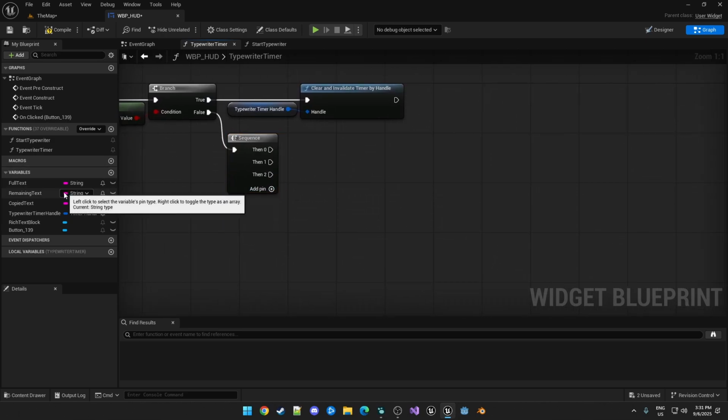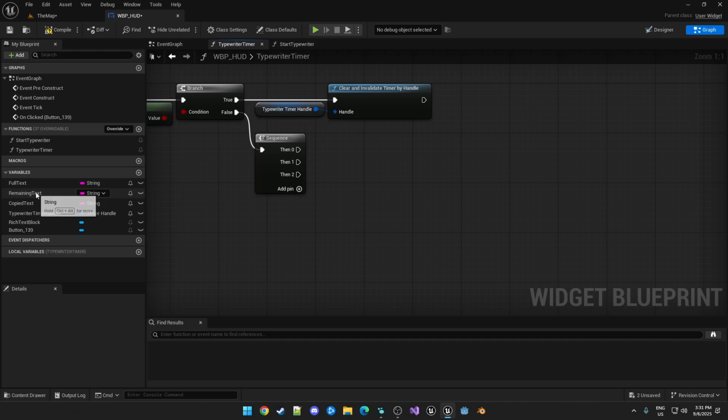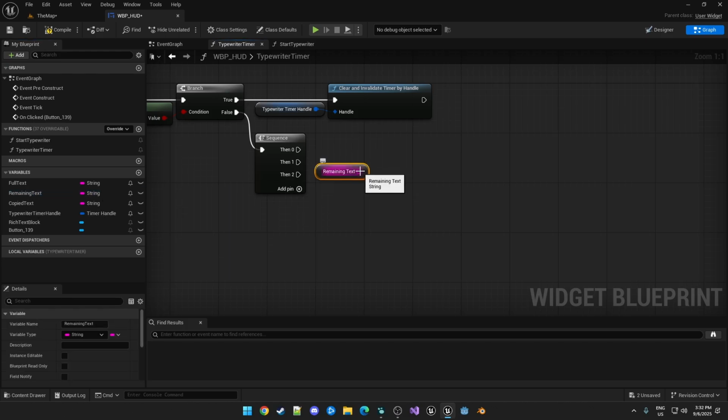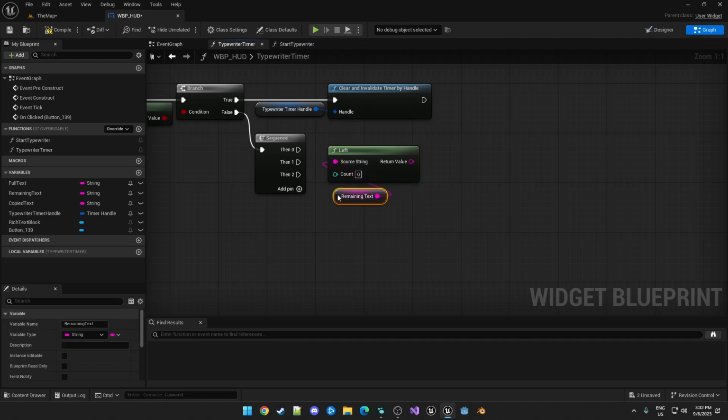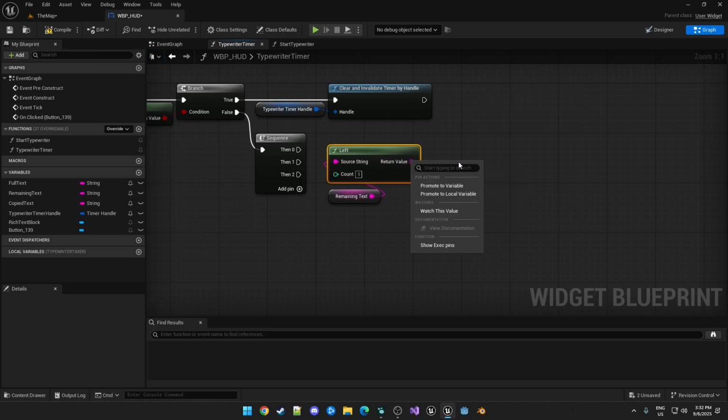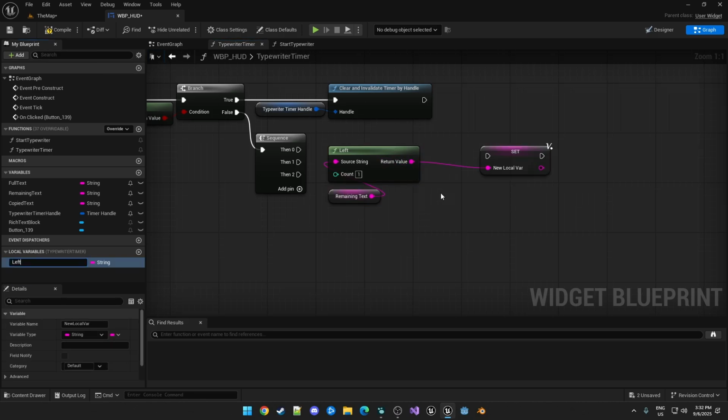So first of all, we're going to take our remaining text, control drag that out here. We want to get the left character. And we'll just promote this to a local variable. We'll just call this left character.